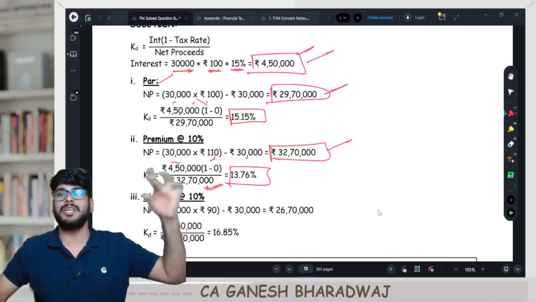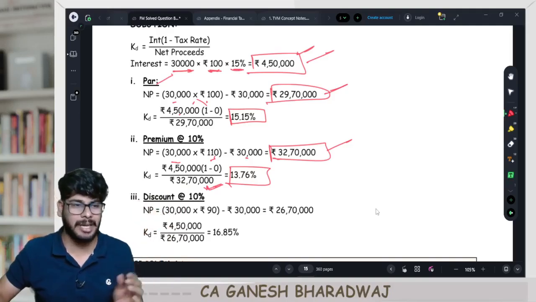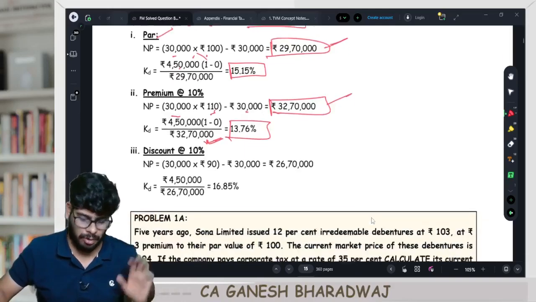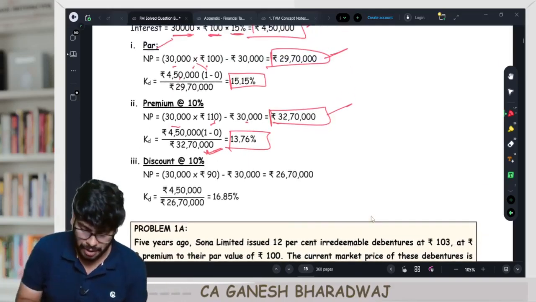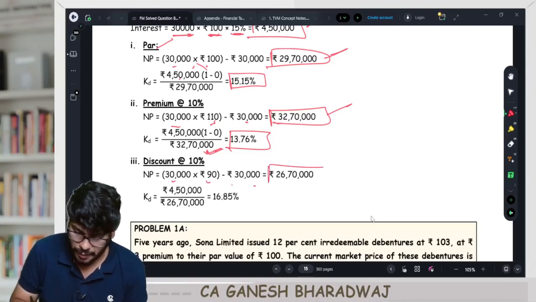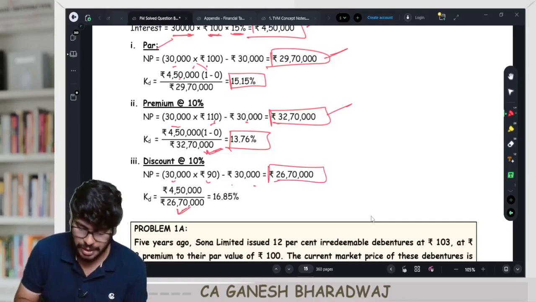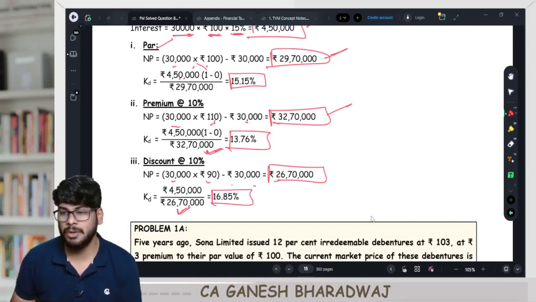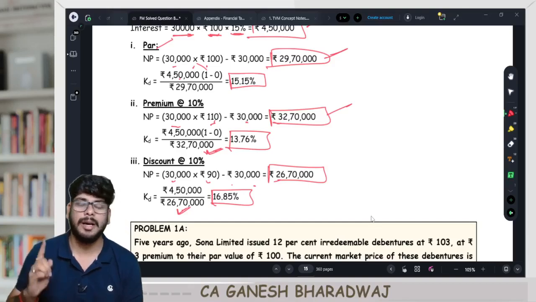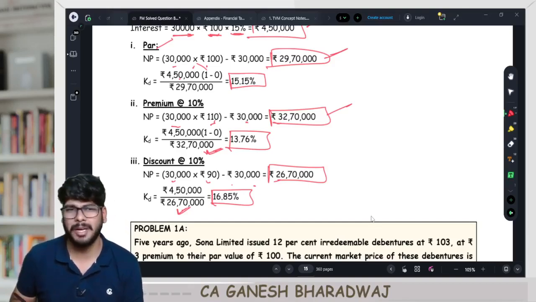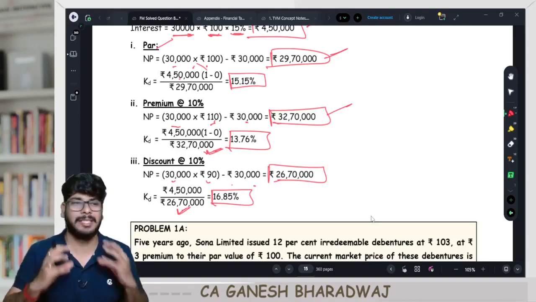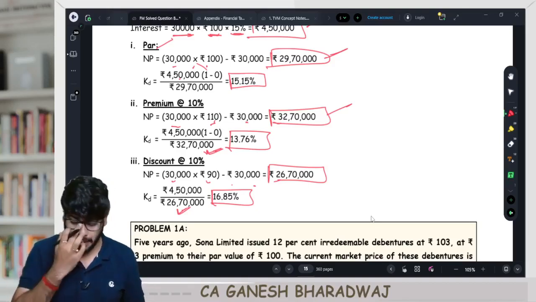Right? Suppose the company issues this at a discount. What happens in that case? Once again, the only difference is going to be the denominator calculation. So here, what is going to be your net proceeds? 30,000 into 90, minus 30,000. So that's going to be 26,70,000. This alone will change. So the net cost is going to be how much? 16.85%. Are you clear with this? This is going to be your KD calculation. Are you able to understand this, guys? Any problem, any difficulties here? No? Right? And that's about the sum, and that's about this concept. Clear with this, guys?